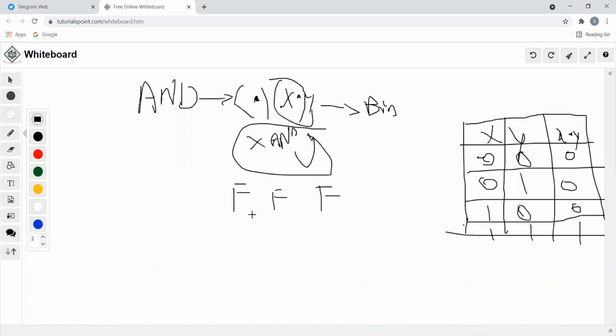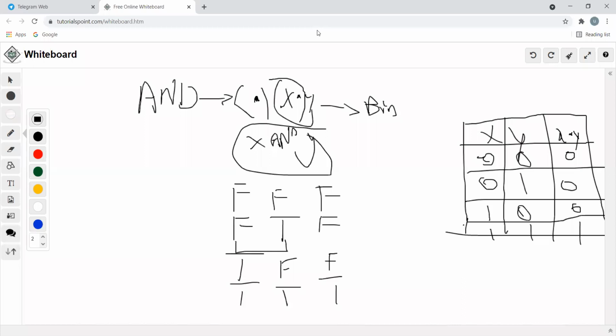If one value is false and the other is true, even then the result is false. Same if x is true and y is false, then also false. If both are true, then only the result will be true. So this is the logical AND operator, that is logical multiplication.